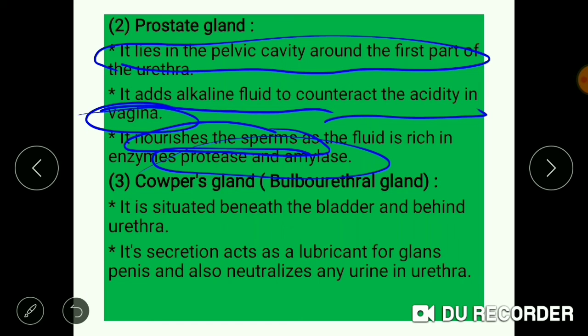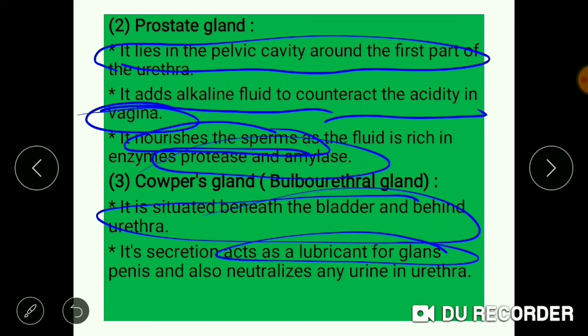The third accessory gland is the Cooper's gland or bulbourethral gland. It is situated beneath the bladder and behind the urethra. Its major function is that it adds lubricant to the glans penis through the seminal fluid it adds, and the seminal fluid also neutralizes any urine which is present in the urethra.